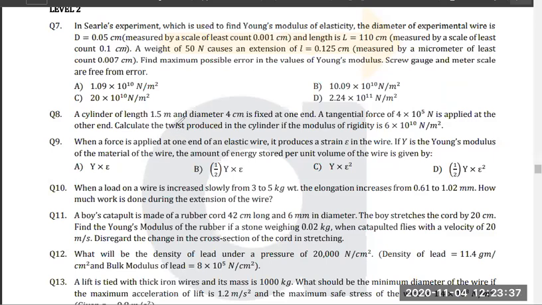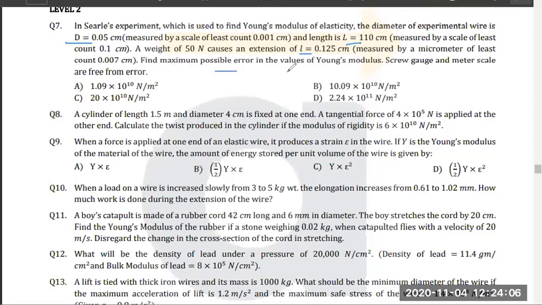Okay, now what is being asked? Tell me, what is being asked? Think about it. Diameter given, length given, extension is also given.